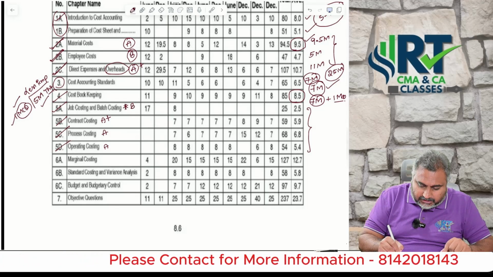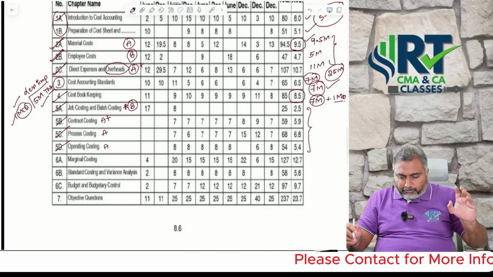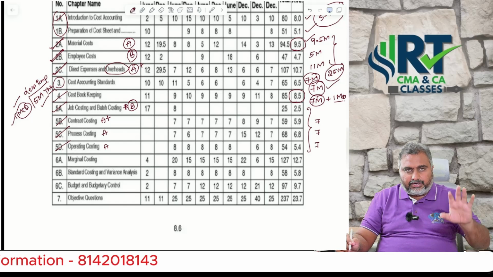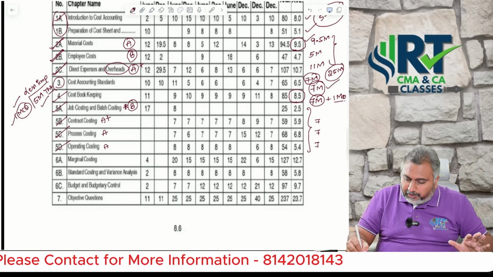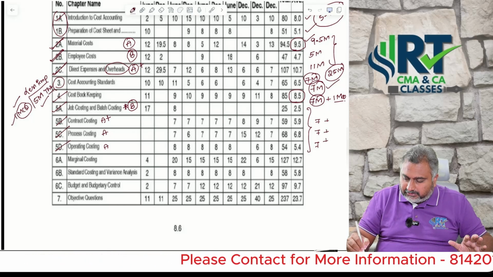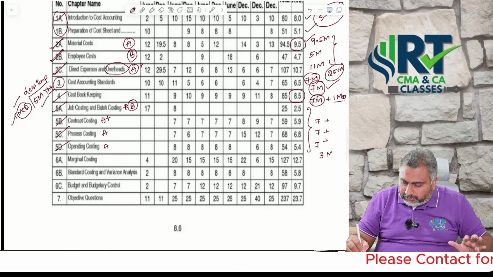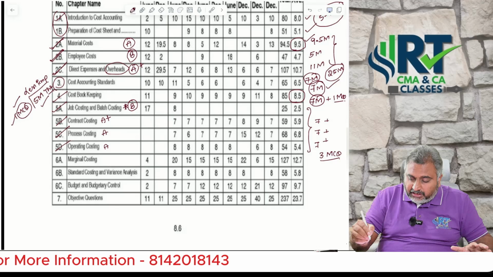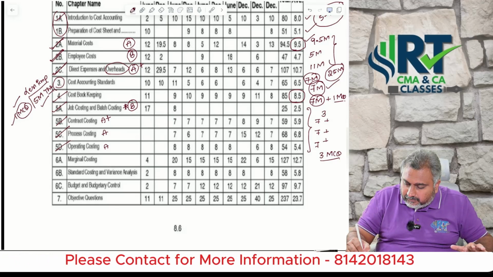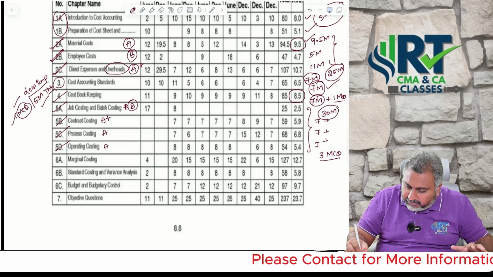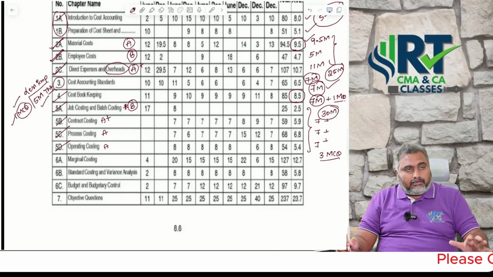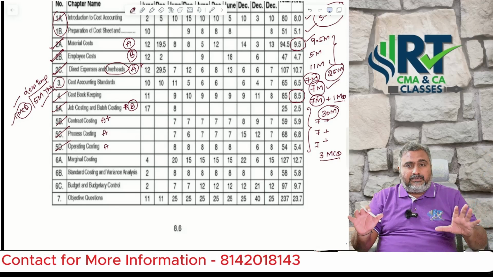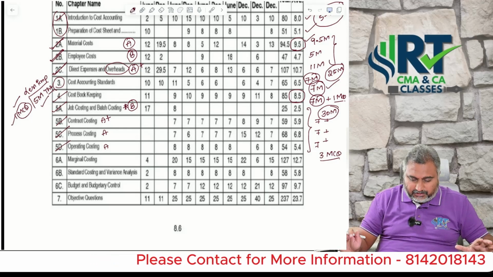That's the reason I may be considered it is a B category. Sir, compulsory 7 plus 7 plus 7 you are going to see from these three chapters, plus at least 3 MCQs, minimum 3 MCQs you are going to see, because the weightage is 30 marks, regarding methods of costing. Sir, this is the major area students need to focus on. Yeah, because you can get scoring also very comfortably.